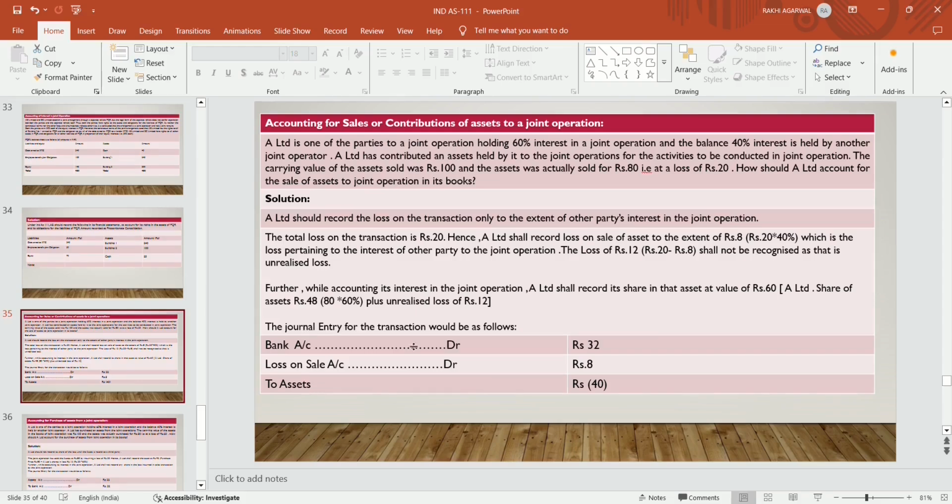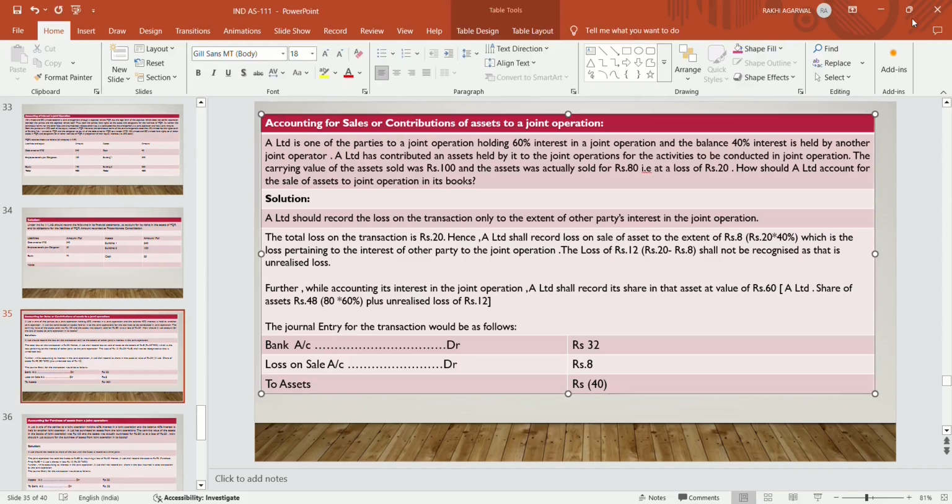So the journal entry for the transaction would be: bank account debit 32, loss on sale 8, to asset 40. So he will record only to the extent to which they are sold to the other parties. Bank account is 80 into 40%, that is 32. The loss on sale is recorded because the carrying value of the asset is 100. The asset of 100 was sold for 80, so it will record the loss on sale to the extent of the other parties to whom it is selling, that is 40% of 20. So it will be 8, and the asset will be recorded at 40% of 100.